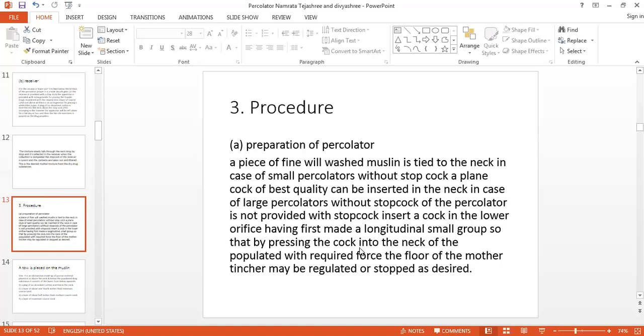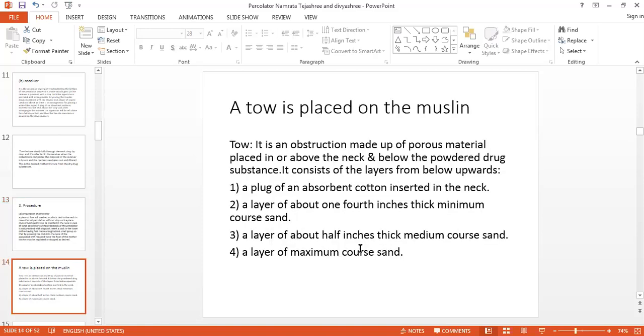So this is the arrangement where the percolator does not have the stopcock, but in our lab we have it. If it is not there, then we have to add something so that the menstruum or the drug substance will not come out.